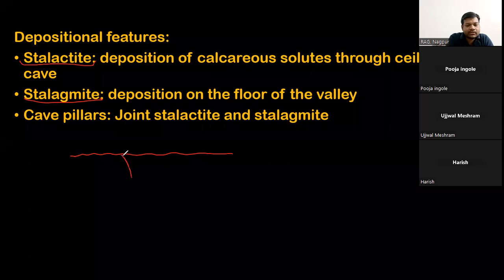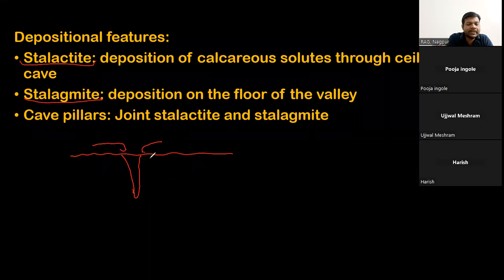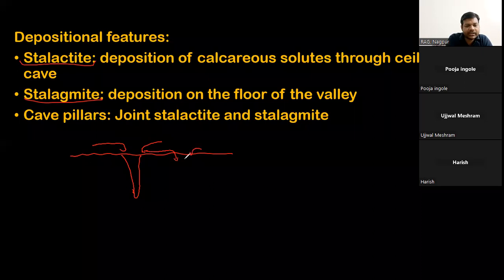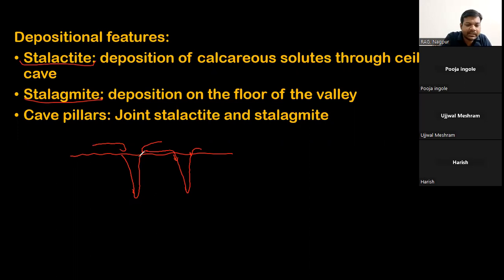When this carbonate-rich water or calcareous solution drops inside the cave from the ceiling and grows downwards, towards the floor, this will be called stalactite.